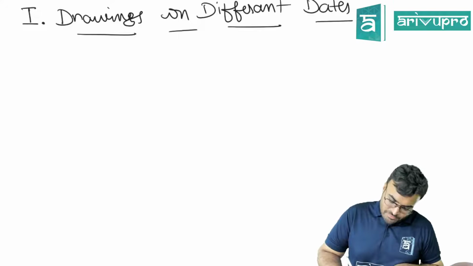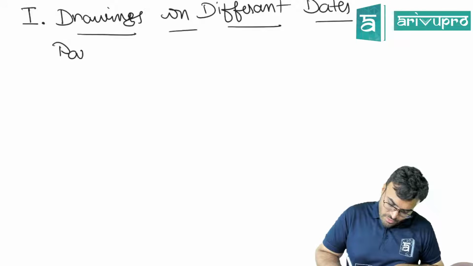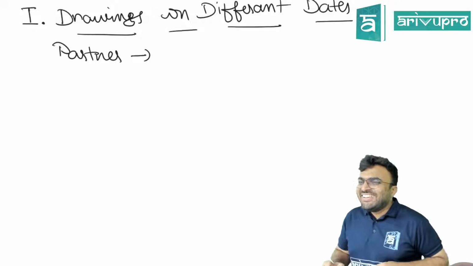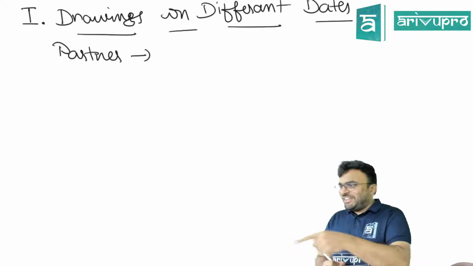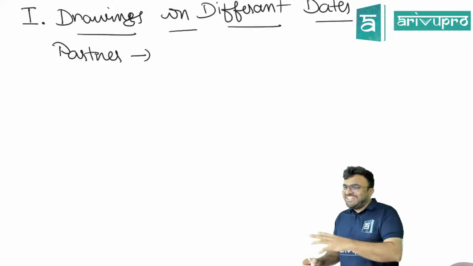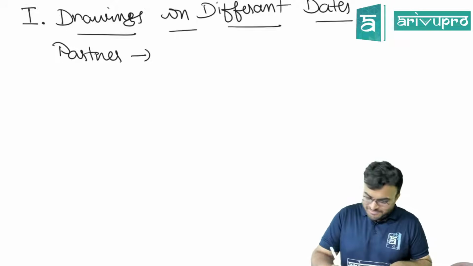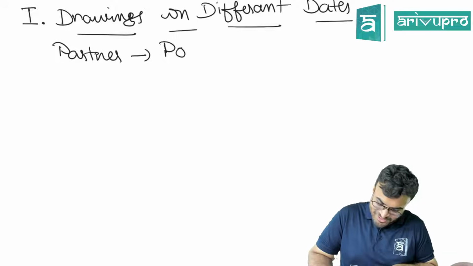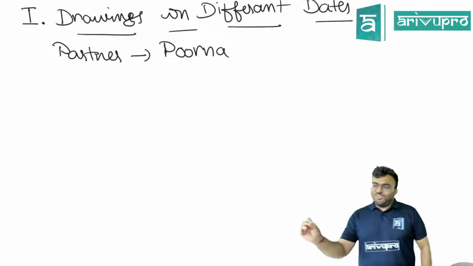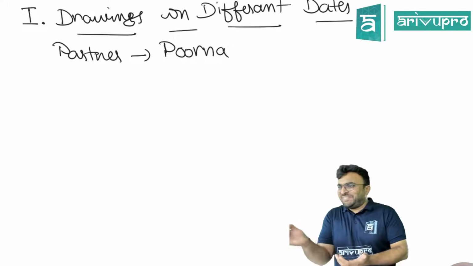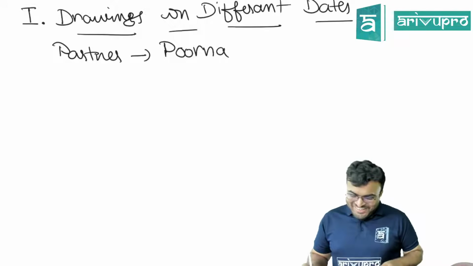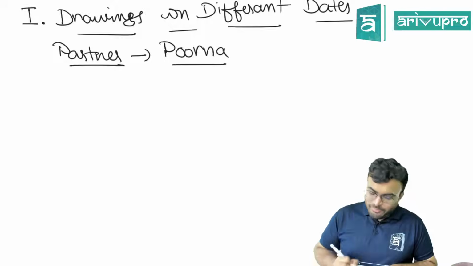Now, if I have one partner, tell me what is your name? See, drawings, they told that all bad things we have to take your name only. If it is interest on capital, we'll take someone else. We don't want to know the other half. We are only asking one half. His better half we are not asking now. We'll ask later. Okay, the partner is Purna.